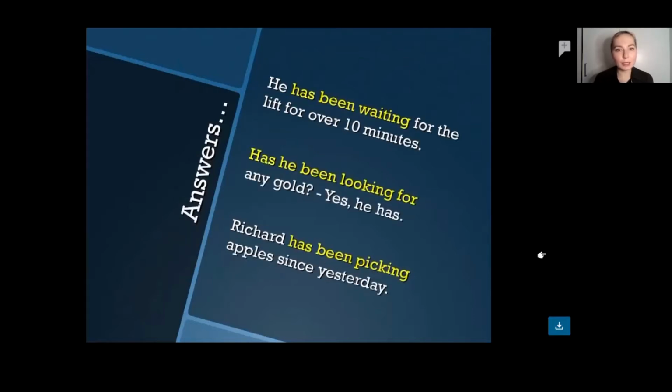He has been waiting for a lift for over 10 minutes. Has he been looking for any gold? Yes, he has. Richard has been picking apples since yesterday. That's what we just told before.